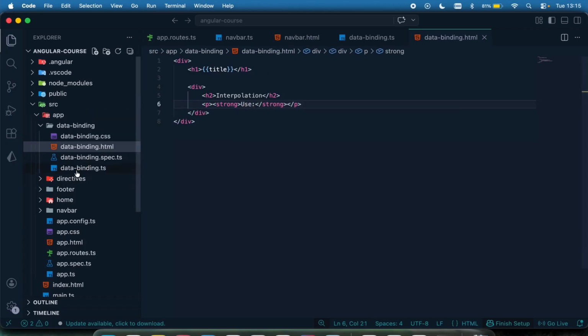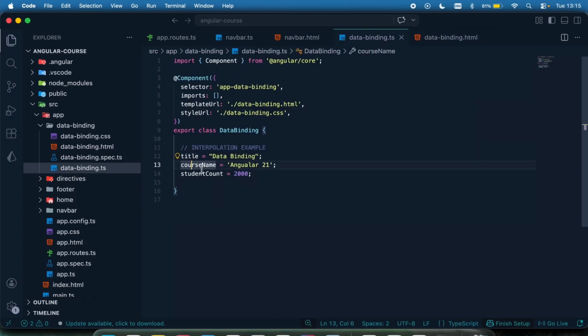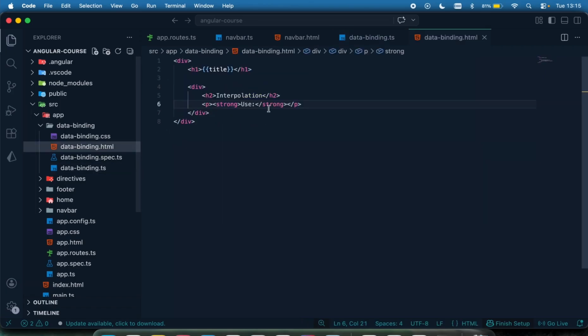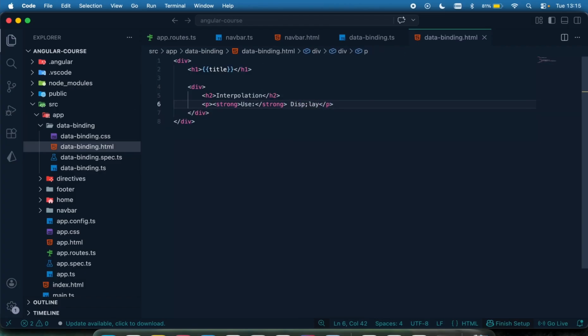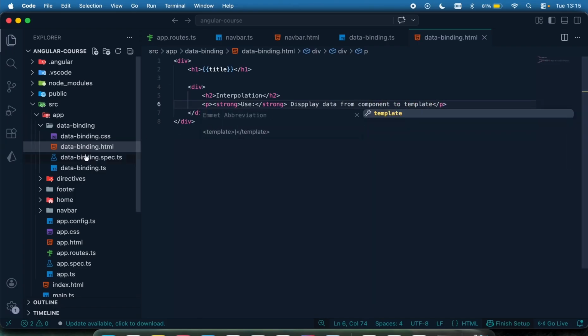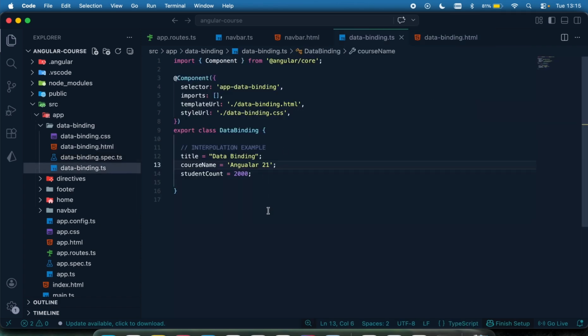I just want to display it in a fancy way by saying display data from component to template.